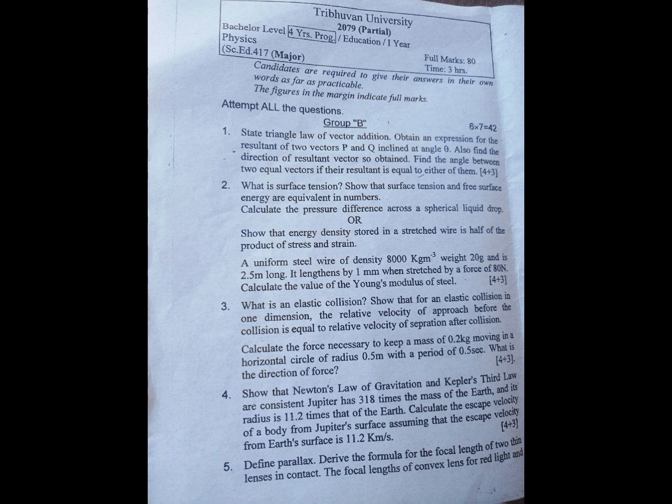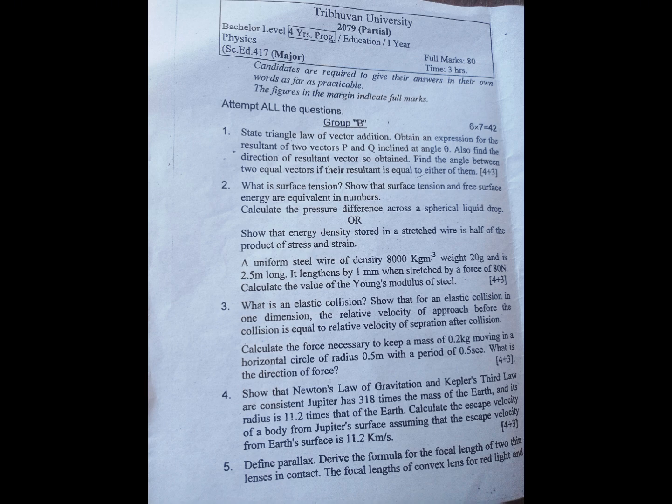Question number 3. What is an elastic collision? Show that for an elastic collision in one dimension, the relative velocity of approach before the collision is equal to the relative velocity of separation after collision. Calculate the force necessary to keep a mass of 0.2 kg moving in a horizontal circle of radius 0.5 meter with a period of 0.5 second. What is the direction of force? Marks 4+3.